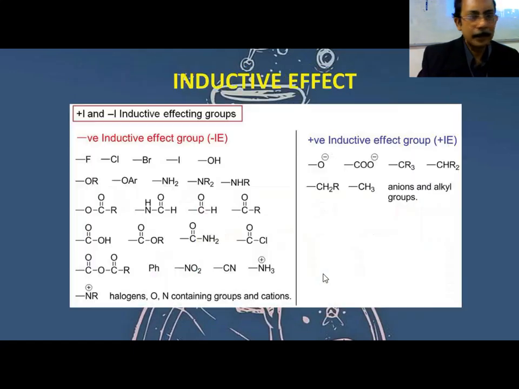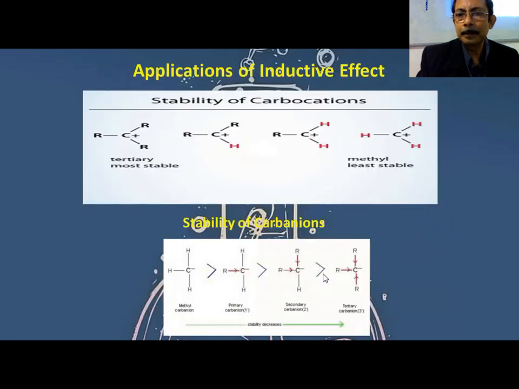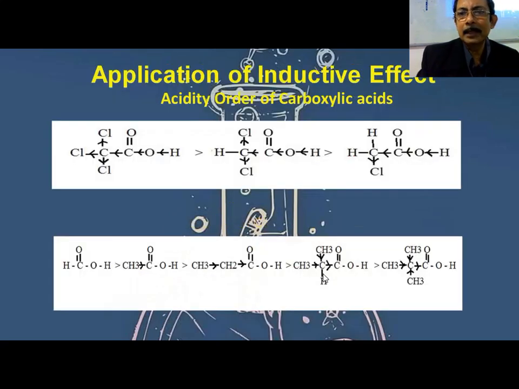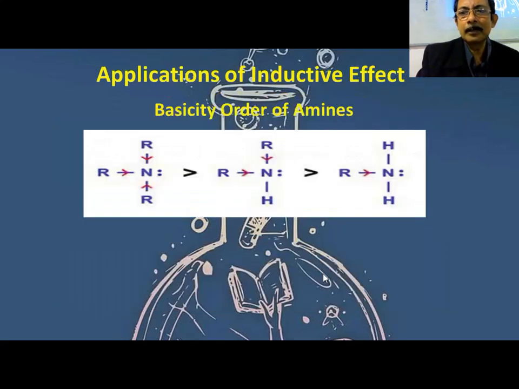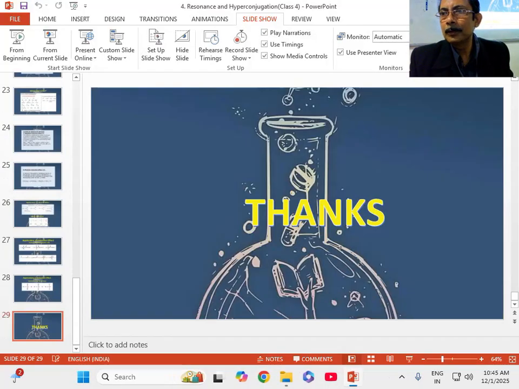This is inductive effect, plus I effect, stability of carbocation, stability of carbanion together, plus I and minus I, all otherwise resonance. This is how we can determine the acidity order of carboxylic acids. And another thing, basicity order. If you have a plus I effect, the basicity increases. So this is the most basic, this is less, this is less, least. So I have completed in time.